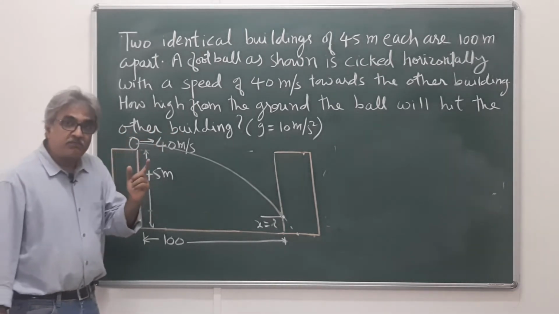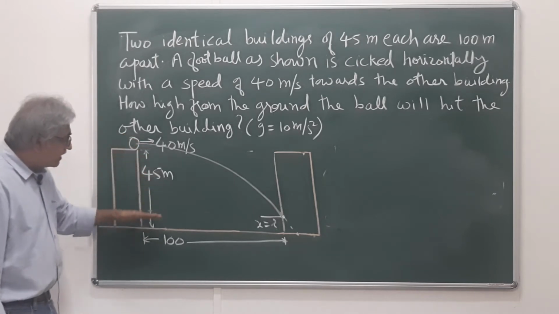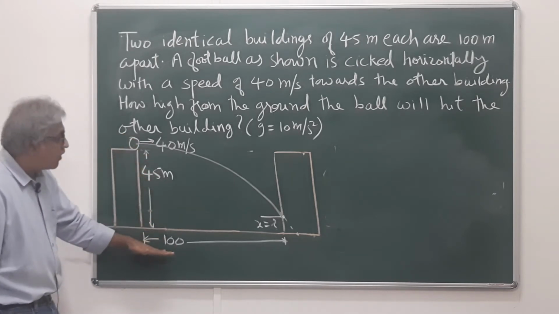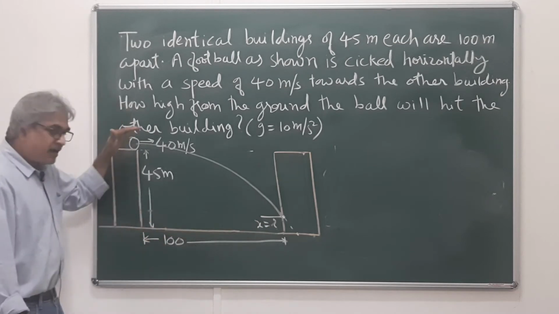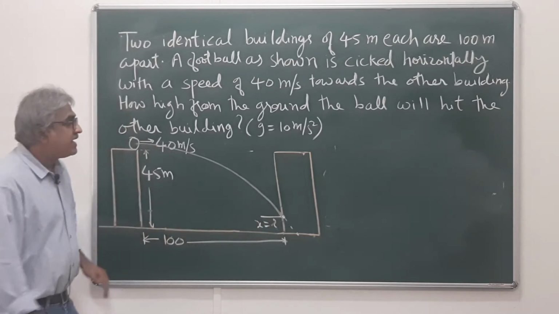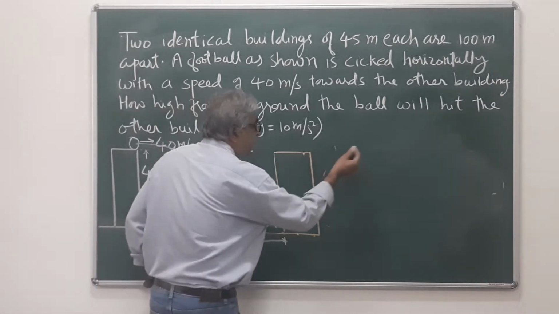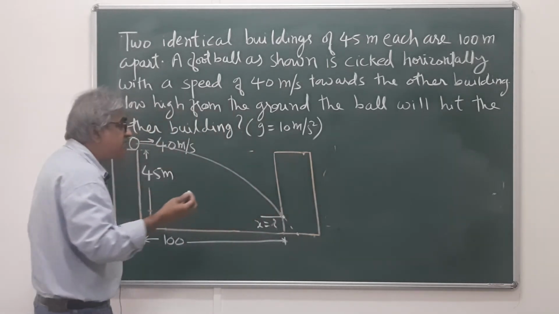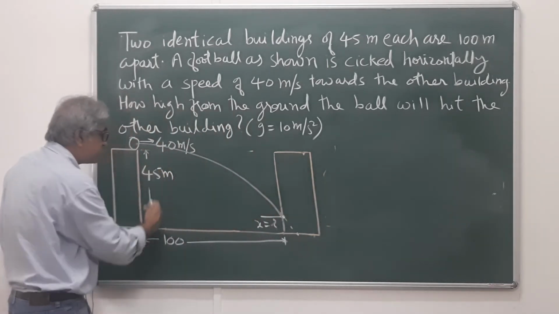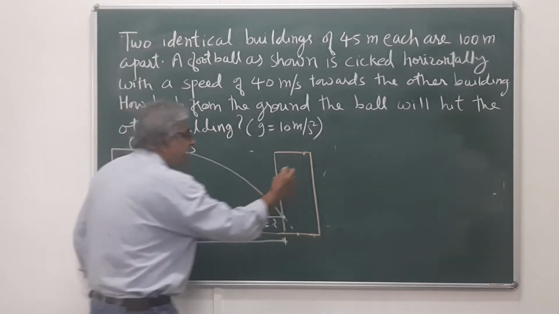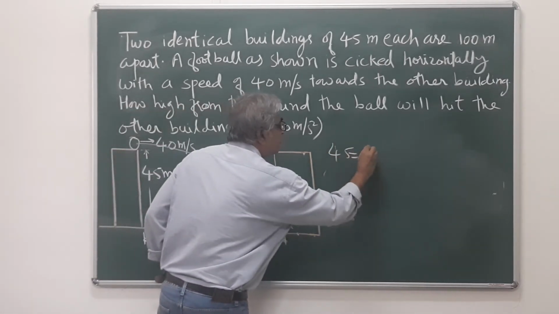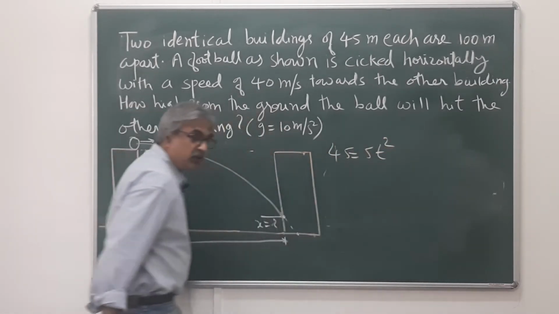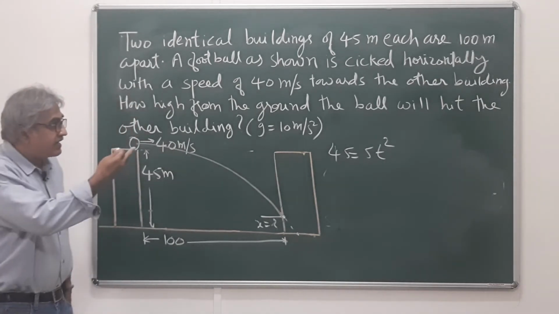And as in the previous problem, the time for the ball to reach the ground is given by 5t square. How does it come? This vertical displacement is 45. So, 45 is equal to 5t square.